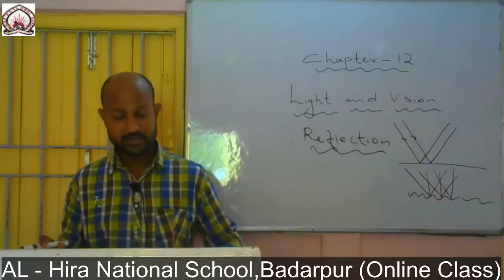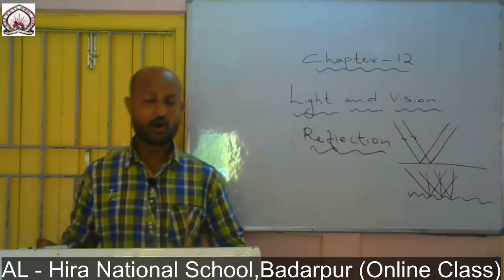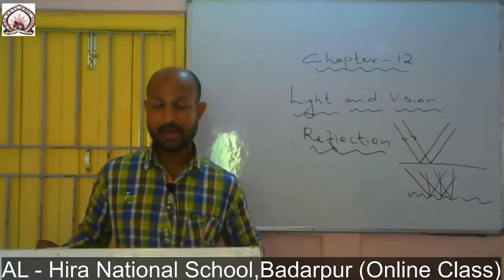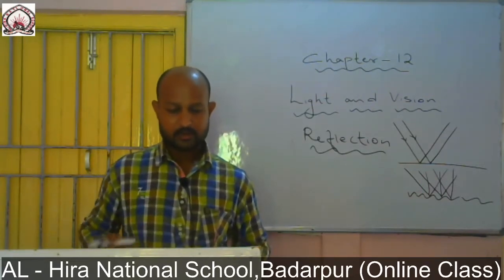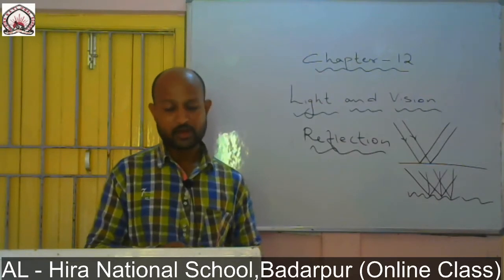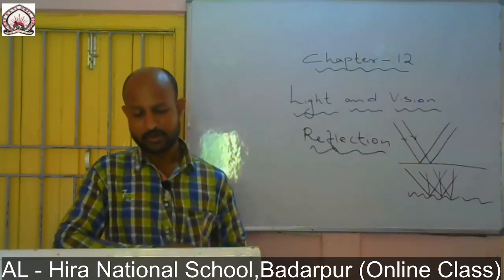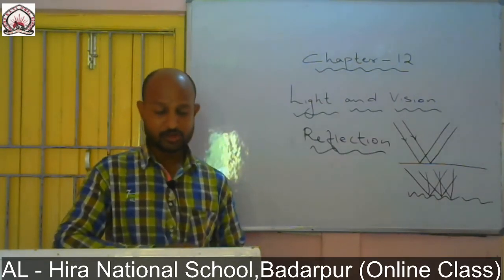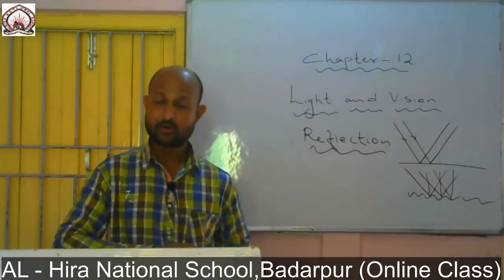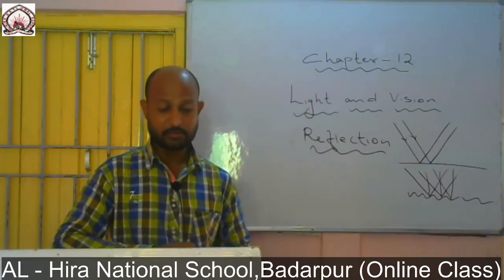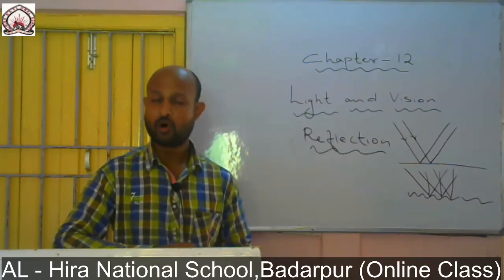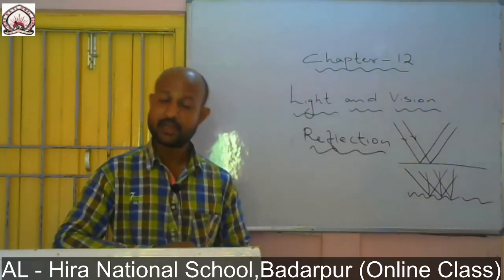A mirror is made by coating a thin layer of aluminum or silver at the back of a glass sheet, and the layer of metal is extremely smooth and forms the reflecting surface of the mirror. The smooth surface also ensures the light falling on it undergoes regular reflection. This is why we are able to see a clear bright image of the object in a mirror.